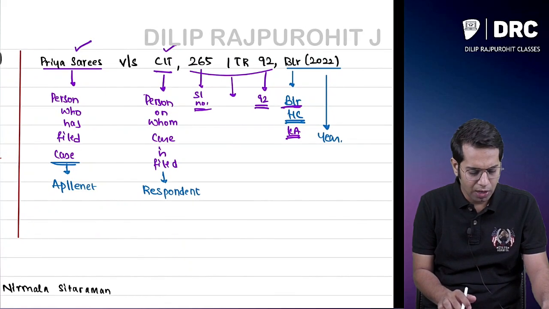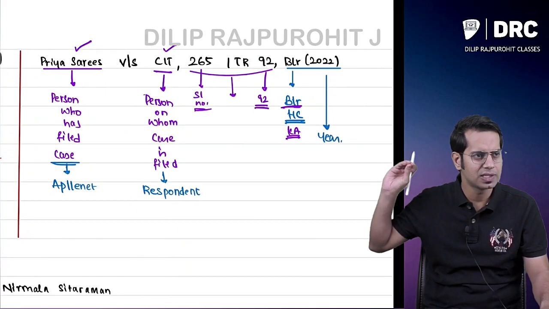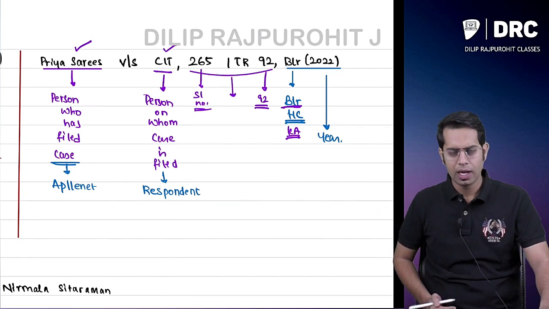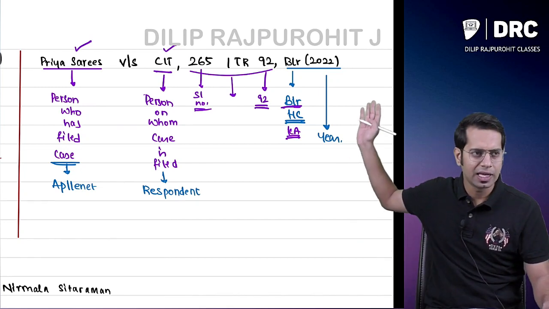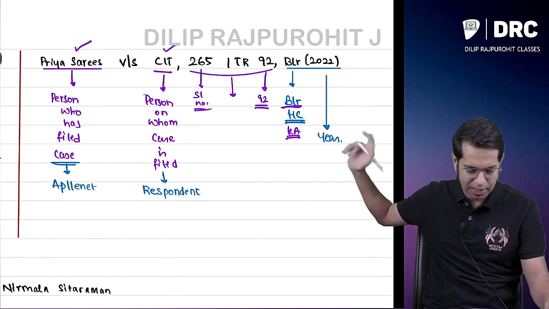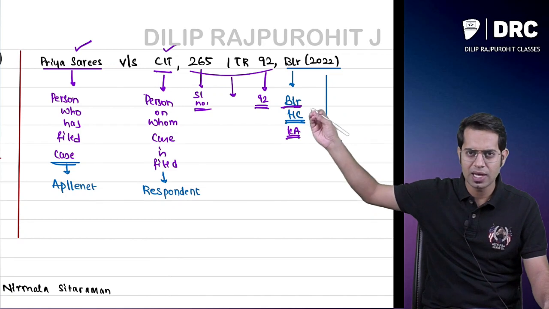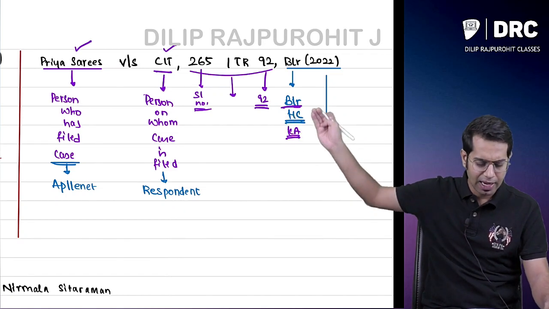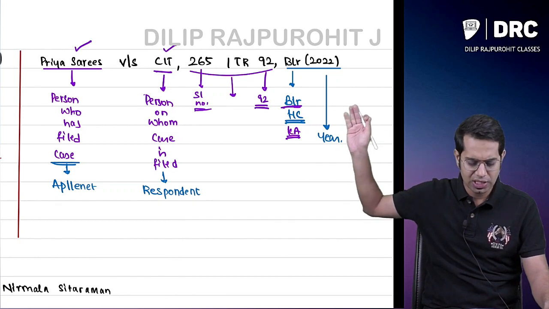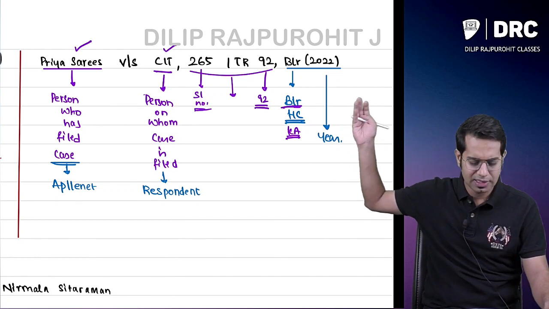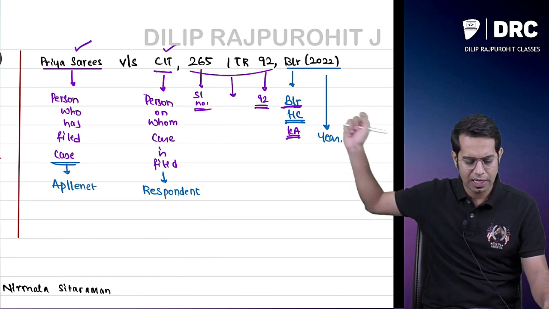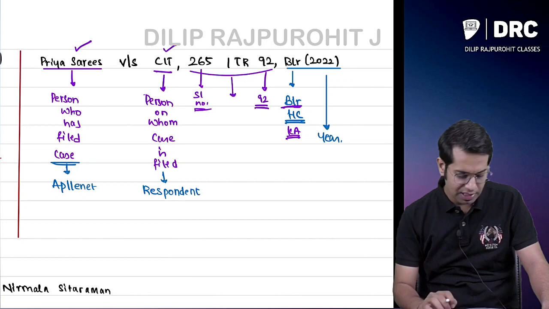Then we also understood how to read a case law. Now there is a case law, Priya Saris versus CIT, 265 ITR 92, Bangalore, 2022. So this means what, sir? This is a case law which happened in the year 2022 and the judgment was given in the Bangalore High Court or Karnataka High Court. Priya Saris is the person who has filed the case, and the CIT is the person against whom the case is filed, and 265 is the serial number. There is a book called Income Tax Ruling. In that book, page number 92, you go for serial number 265.